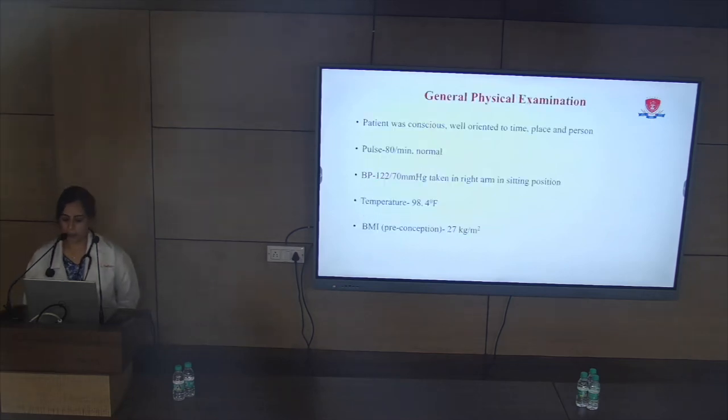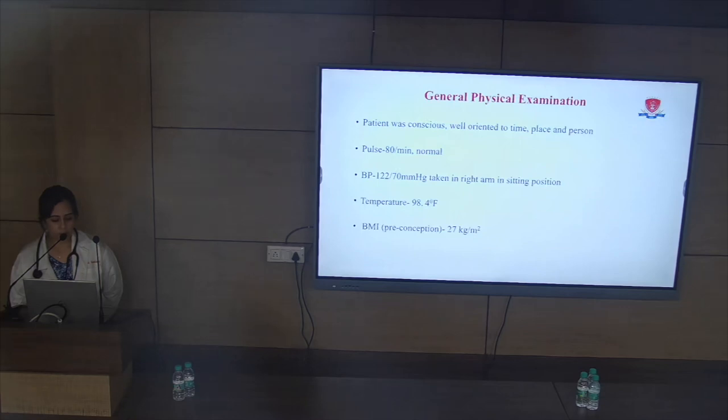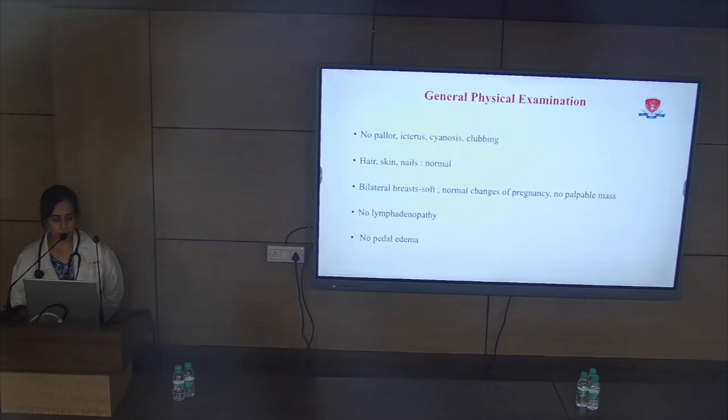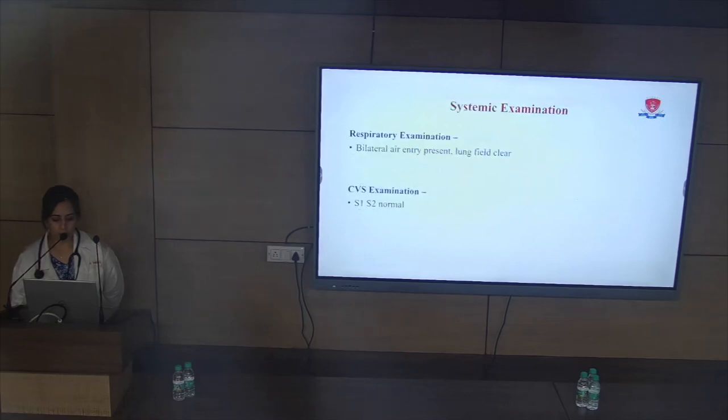General physical examination: patient was conscious, well oriented to time, place and person. Pulse was 80 per minute. BP was 122 by 70 mm of Hg taken in right arm in sitting position. Temperature was normal. Preconceptional BMI was 27 kg per meter square. There was no pallor, icterus, cyanosis or clubbing. Hair, skin, nails were normal. Bilateral breasts were soft, normal changes of pregnancy were seen. No palpable mass, no lymphadenopathy and no pedal edema.